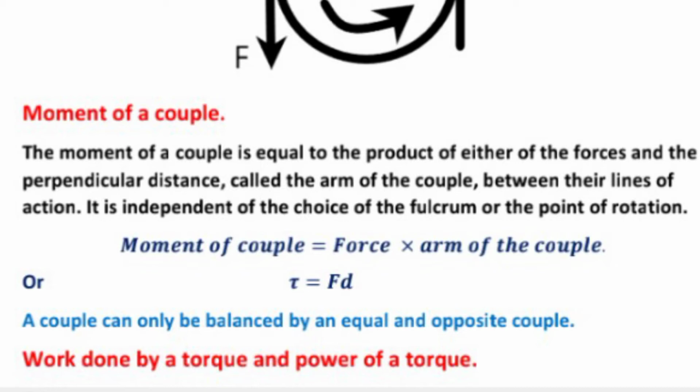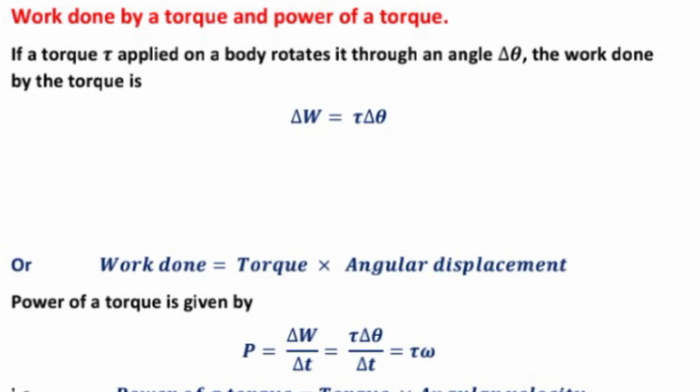Work done by a torque and power of a torque. If a torque tau applied on a body rotates it through an angle delta theta, the work done by the torque is delta W equal to tau into delta theta. Work done equals torque into angular displacement.